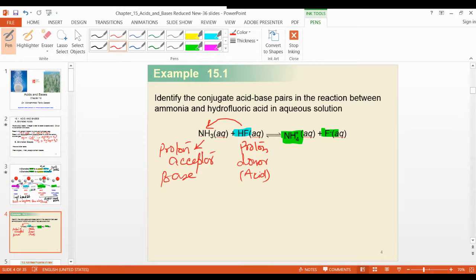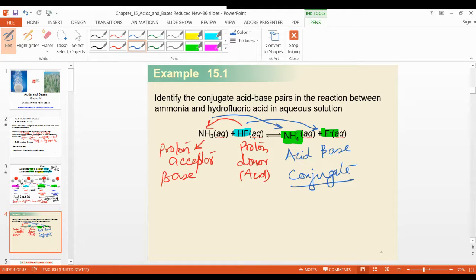Now this is ammonia. So from this ammonia you will get this. From HF you will get this. These are conjugates. If this is a base, then this is an acid. If this is an acid, then this is a base. Conjugate means coming from their parents. The difference is only one H plus. Is there any question now? Other student, please. Is it clear or should I explain again?